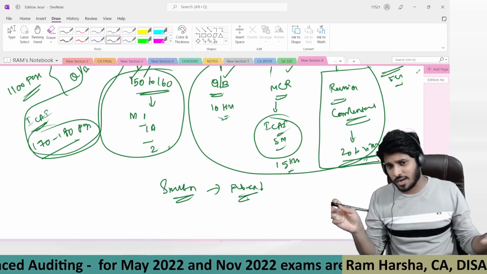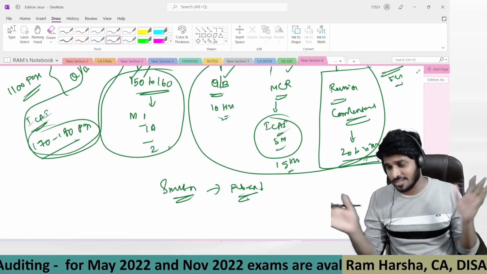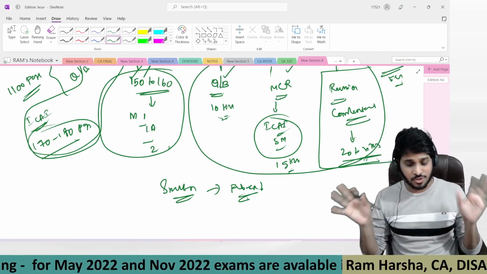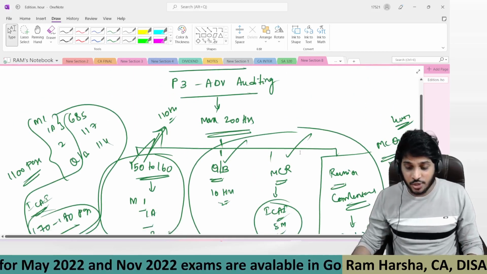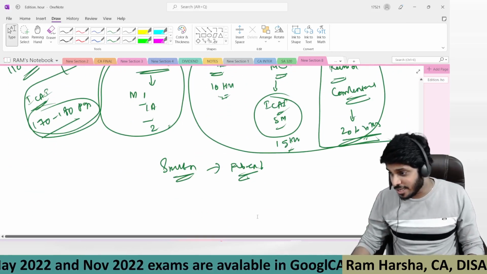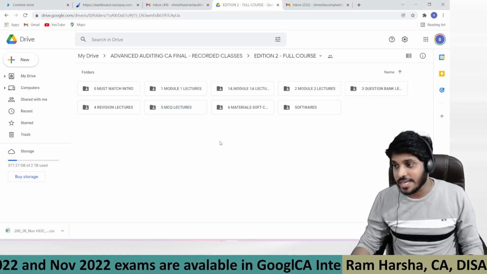That's it. So that's about smart notes. That's colored handwritten notes for the entire syllabus. So this is the content that you are going to get from me, and you see, that's how the Google Drive is also arranged.